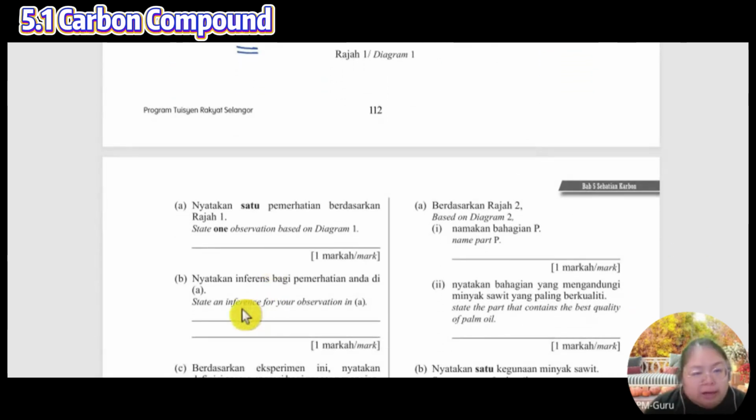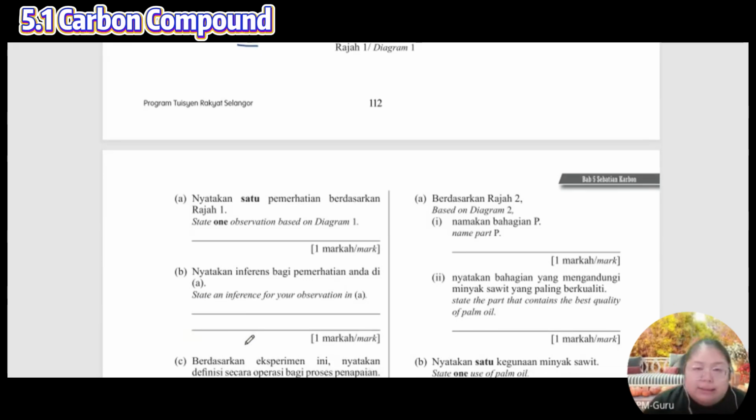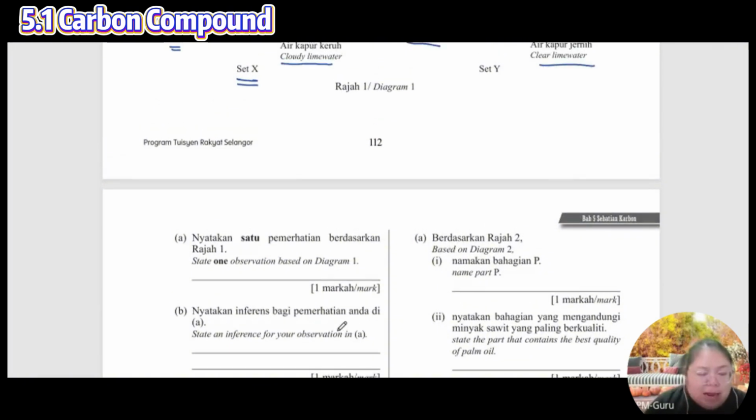So I want to write the inference. Inference is something you cannot see from the diagram, but you understand. The cloudy means what? So you need to answer. Carbon dioxide gas is released in lime water.